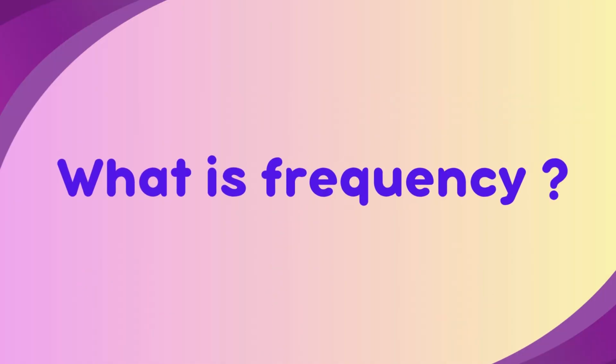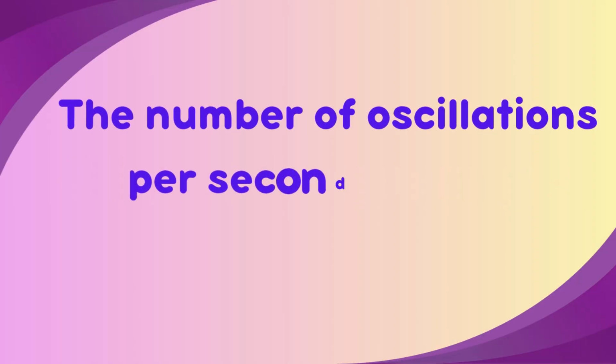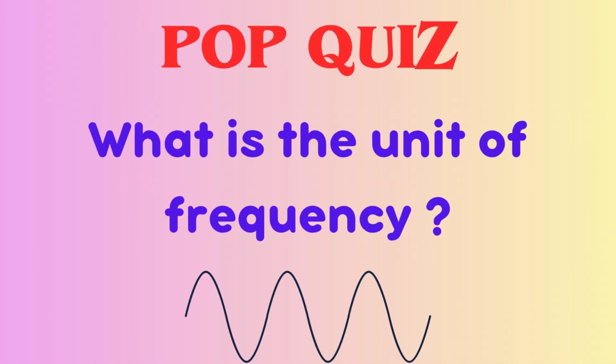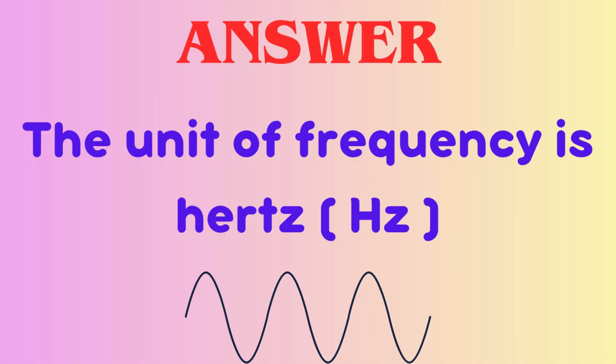What is frequency? The number of oscillations per second is called frequency. What is the unit of frequency? The unit of frequency is hertz.